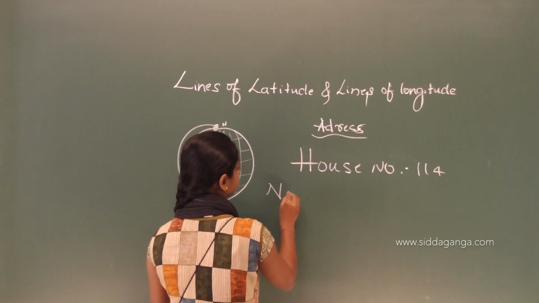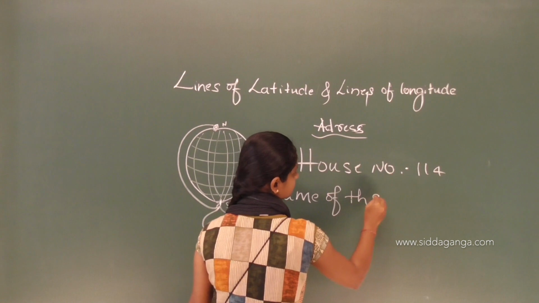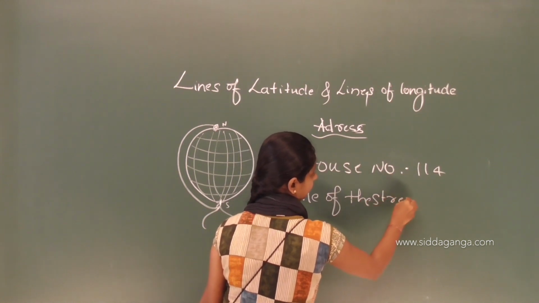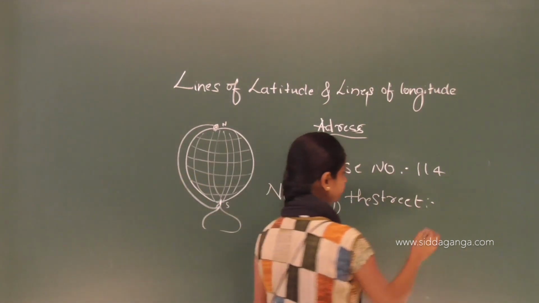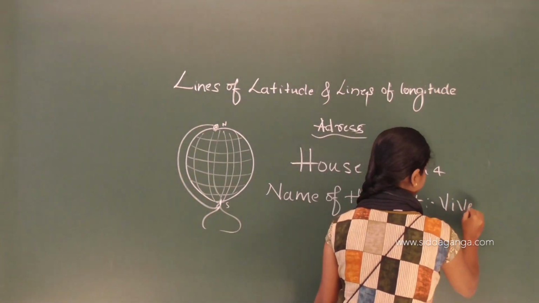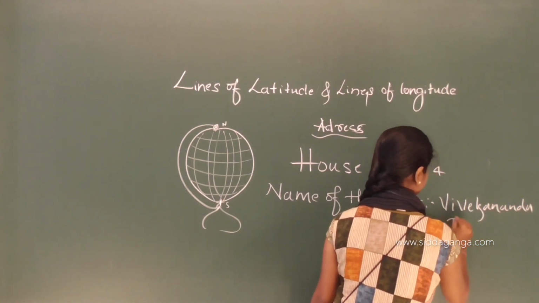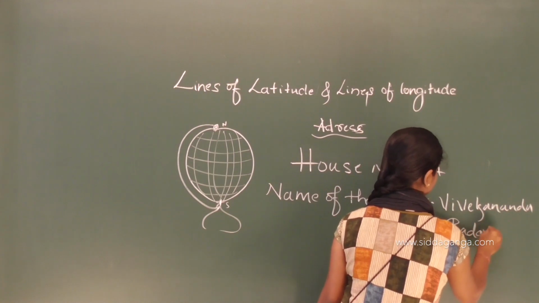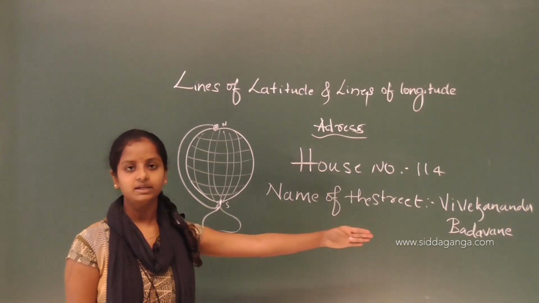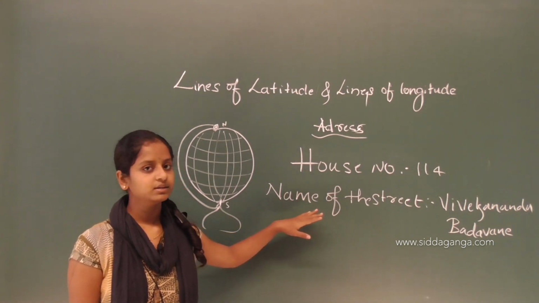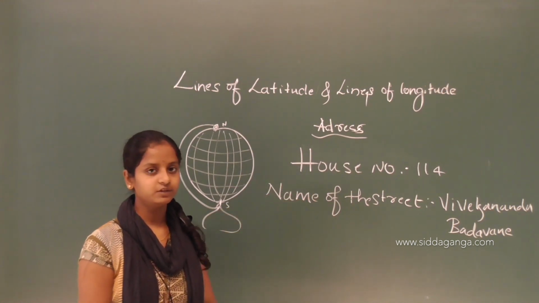Then, after the house number, the name of the street or a road. Example, Vivekananda Badavane. So, like this, the name of the street or a place will be there and the house number will be given.